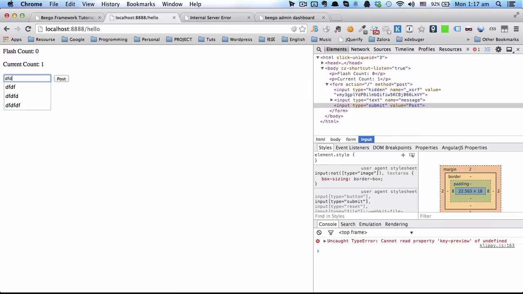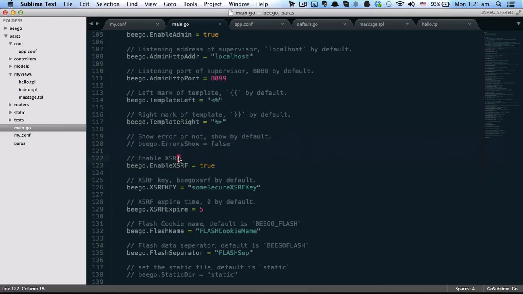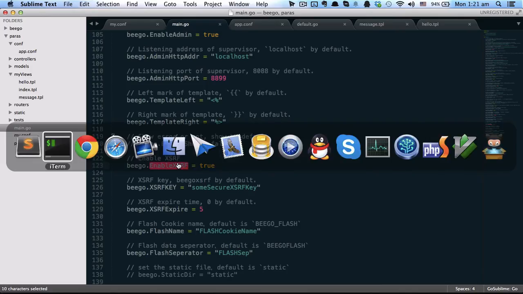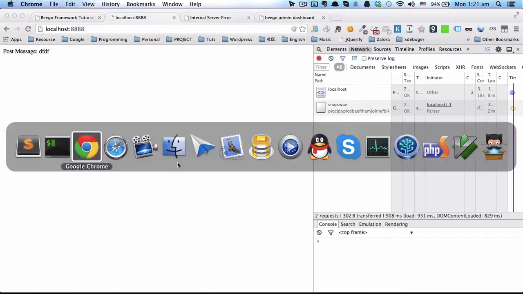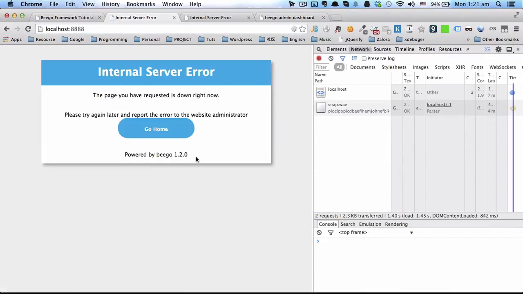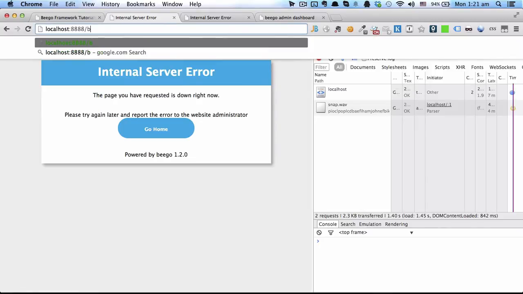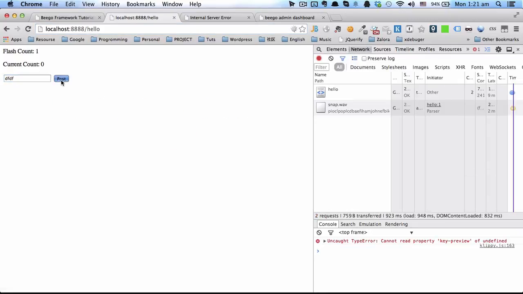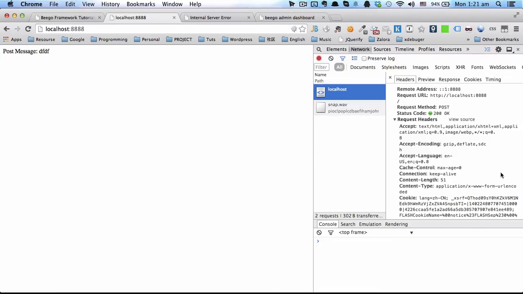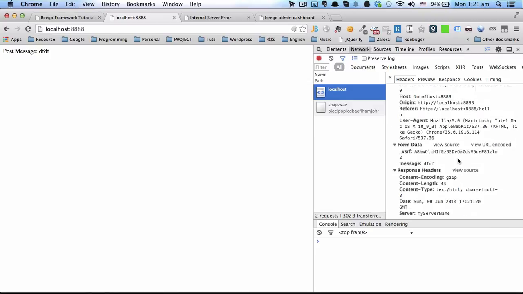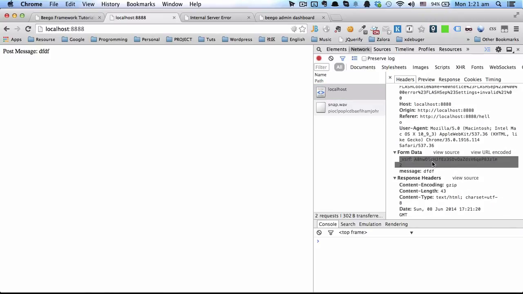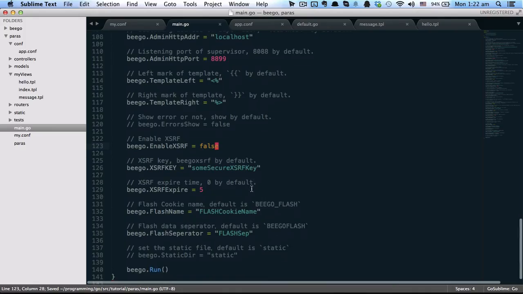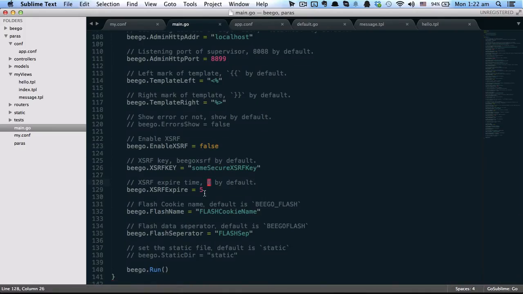So with this enabled, if you post something, you can see here it has the form data XSRF in the post. So next, let's keep looking.